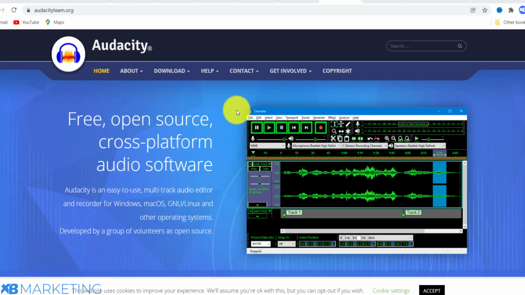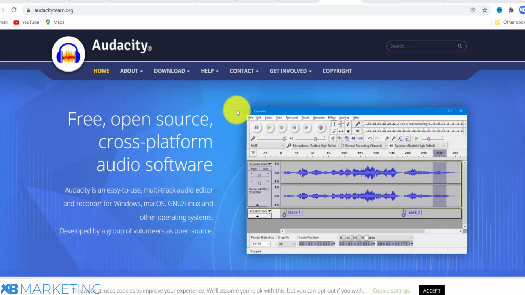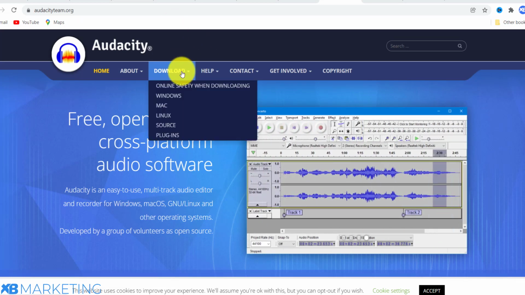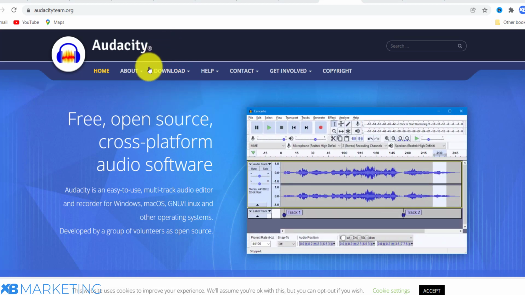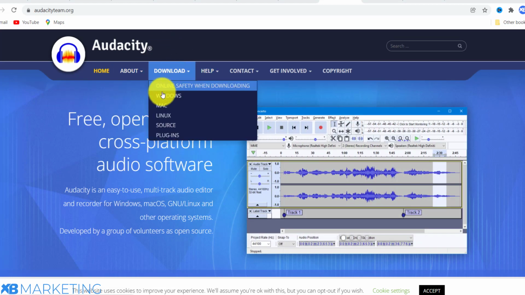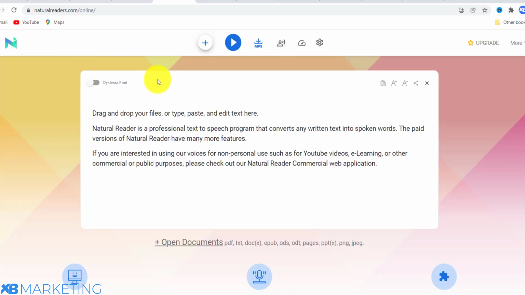Once you have the article ready, you want to come to this website, audacityteam.org, and download this free software to record a voiceover. Don't worry, I'm going to show you other options if you don't want to record your voice. If you don't want to record your voice with Audacity, you can use this website right here. It's a text-to-speech website where you can just paste in the article, and once you paste it in, it's going to automatically read the article out.